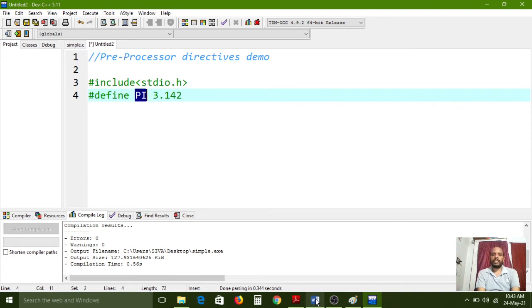So here pi is the identifier and 3.142 is the value. In a C program we can write it like this also. Constants can also be defined like this. const is the keyword, pi is the identifier, and the data type we must also maintain, and pi equal to 3.142.